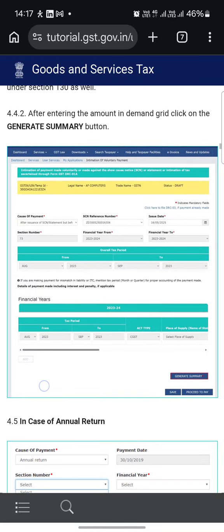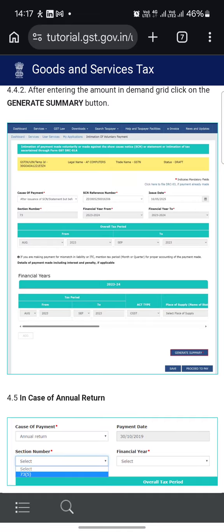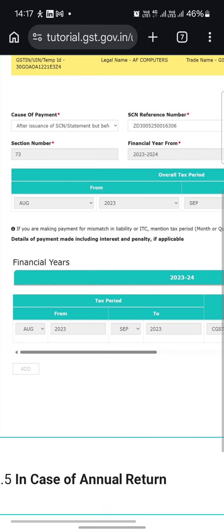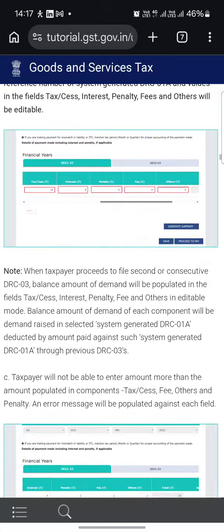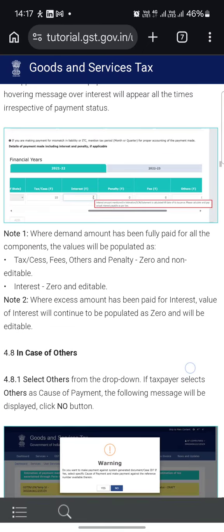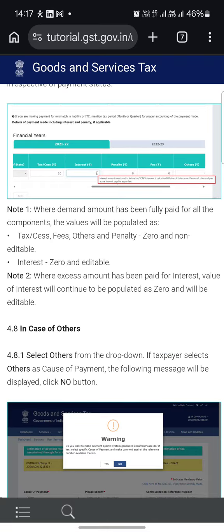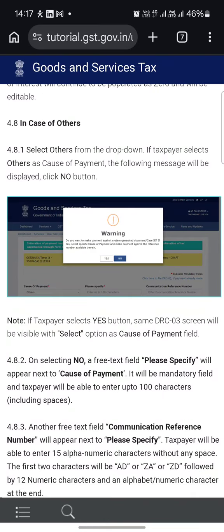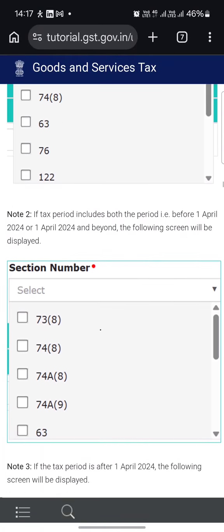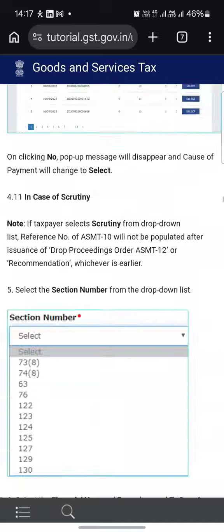After entering the amount in the demand, click on the summary button. All the amounts will get populated, and all these procedures are given showing how you can make the payment for your DRC03. If you want to make any payment for the DRC03, you can refer to all these sections and procedures.